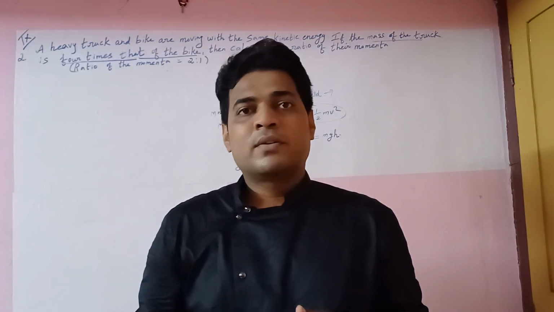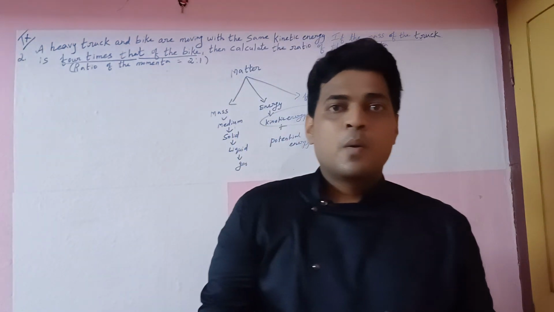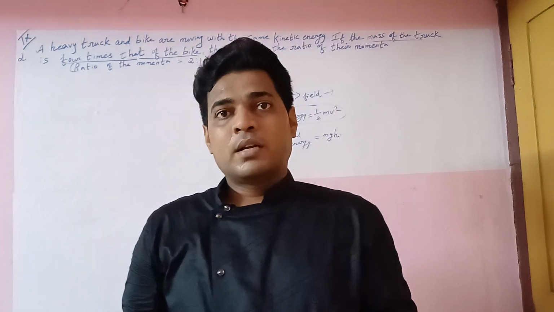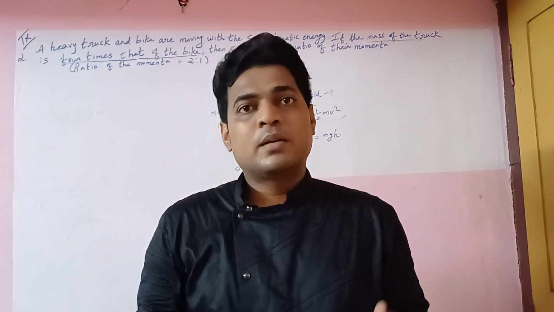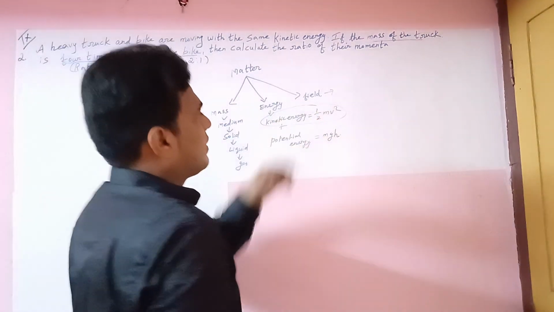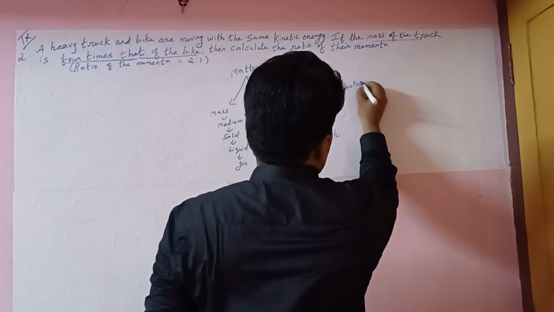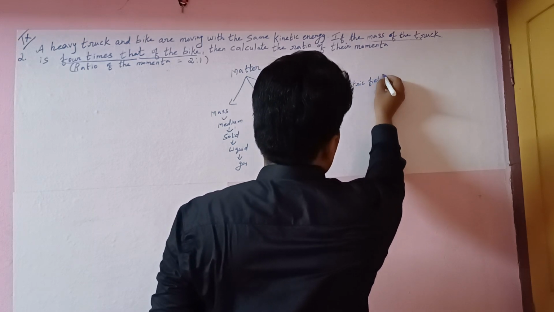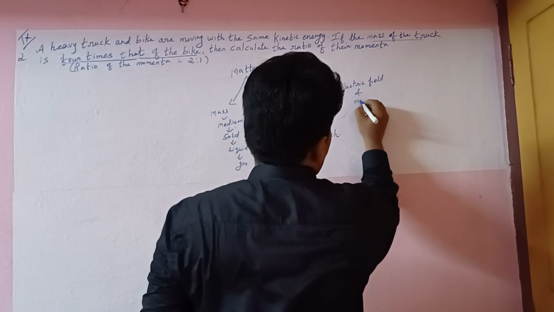After that, we have to find the atomic number as well as the mass number. What is the atomic number? The atomic number is equal to the number of protons, which is equal to the number of electrons. What is the mass number? Proton plus neutron. So, field. There are two types of field: electric field and magnetic field.